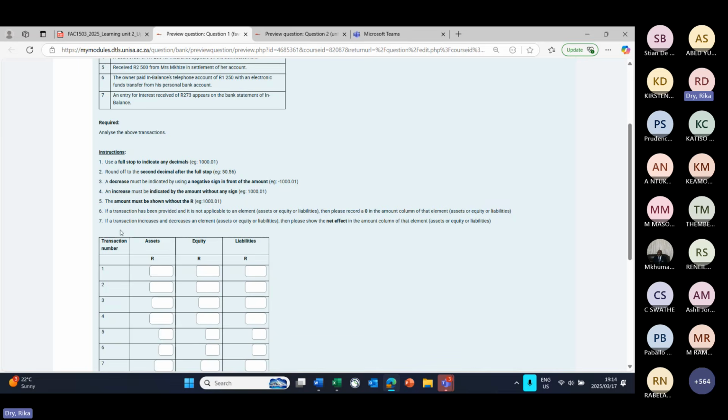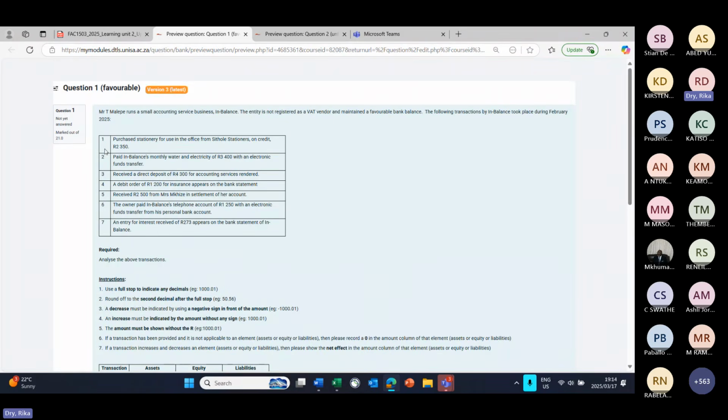So please keep that in mind as we progress. These instructions might differ throughout your assessments during the semester. So please always read these before you just dive in and start answering it.